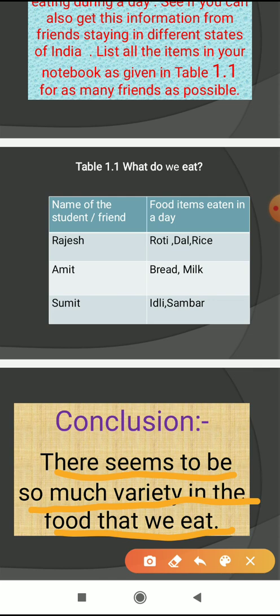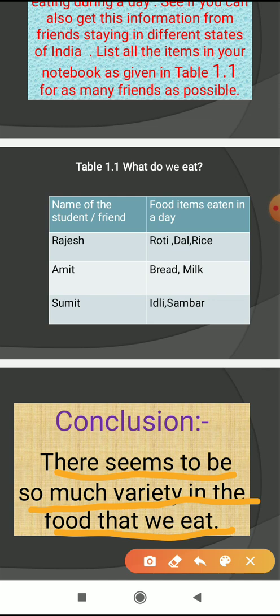Means after completion of this activity, what is your conclusion? There seems to be so much variety in the food that we eat. Means if you observe, different students eat different food items. Means we can see a variety of food items here. So that is our conclusion of the first activity.